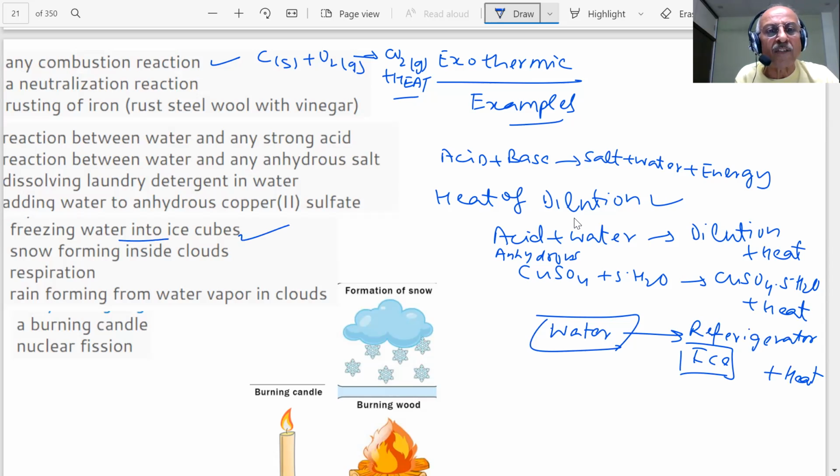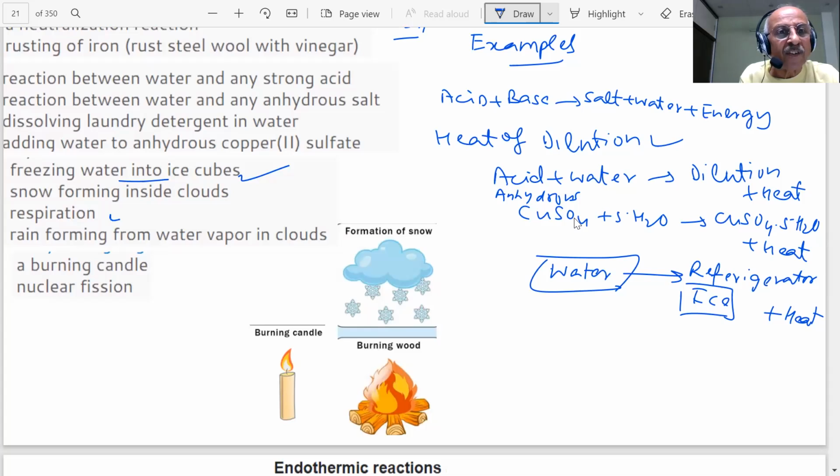Snow forming inside the clouds. This is snow which is formed. You can see clouds. Clouds are forming snow. Students, clouds have water inside air. When that water gets converted into snow, students, which is a type of ice, then heat will be liberated. Respiration, we already told you, when you are respiring, students, this is an exothermic reaction. Rain forming from water vapor in clouds are examples of exothermic reaction.